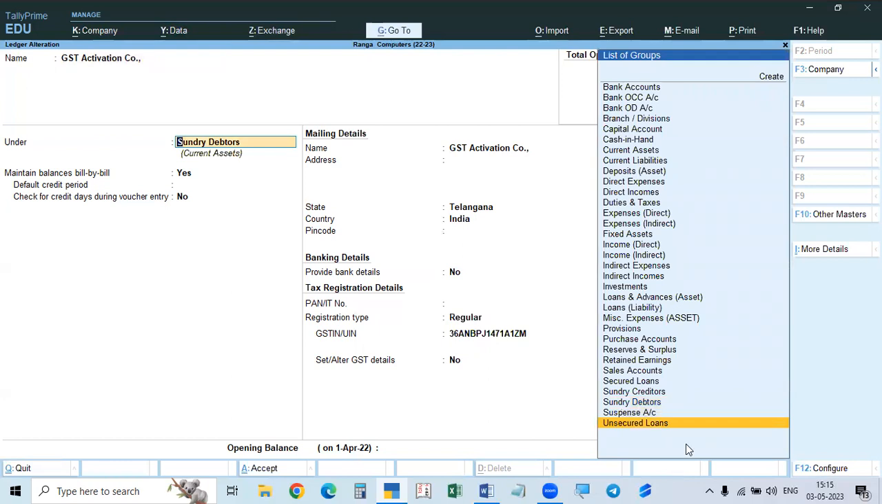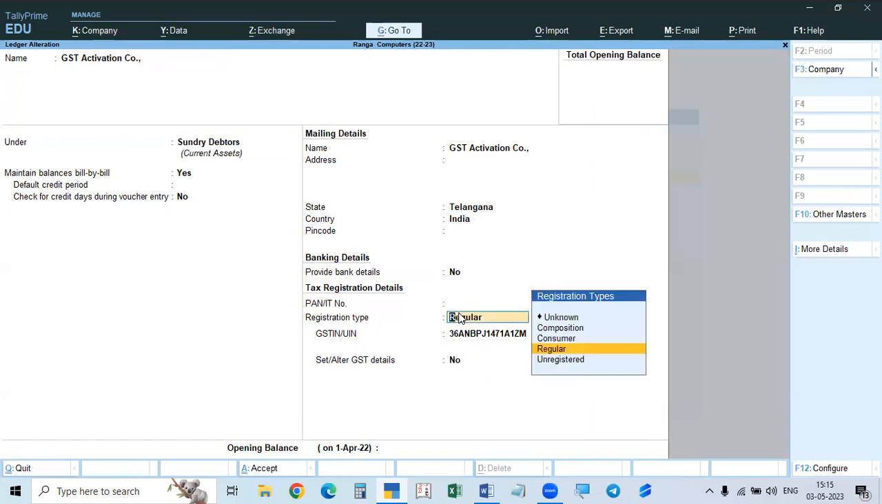See, there are many types. Regular means he is a registered person. A regular person is registered, or consumer, or composition person, or unregistered person, like that. Type of dealer means registration type, and it may be missing. It should be given correctly. The number should be given, the state should be given. If anything is missing, or if the number, even if given, is invalid, then it will be a problem.